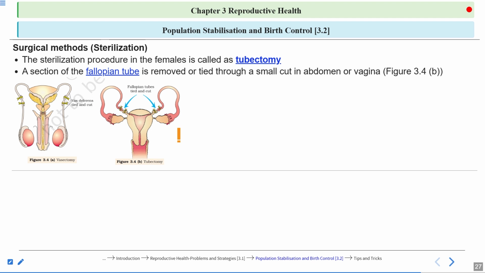Because what happens? The egg which is released by the ovary is collected by the fimbriae, which are present in the infundibular region of the fallopian tube. Then from the infundibulum, the egg reaches the ampulla where fertilization occurs. So here the section of fallopian tube is removed or tied through a small cut in the abdomen or the vagina. Here you can see in figure 3.4, they are showing you the tubectomy. There are two ovaries, so there will be two fallopian tubes.